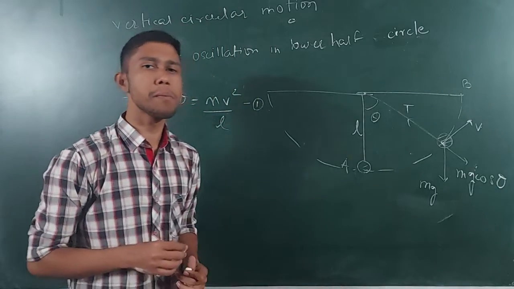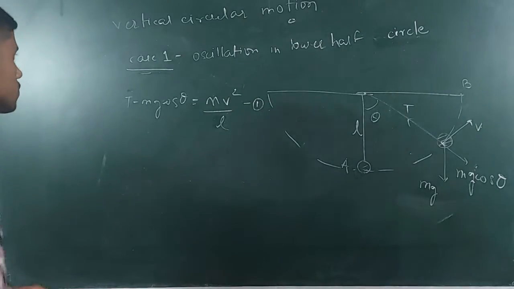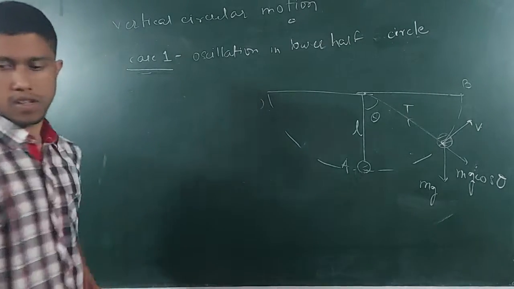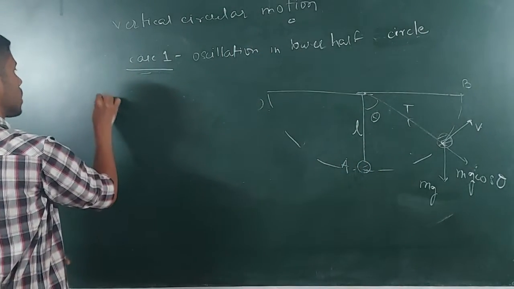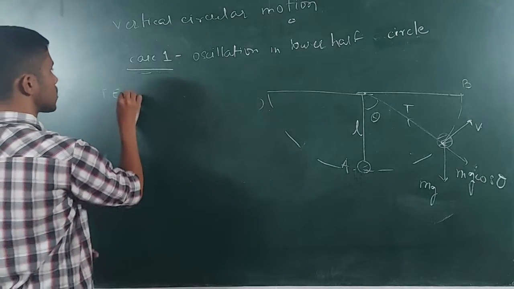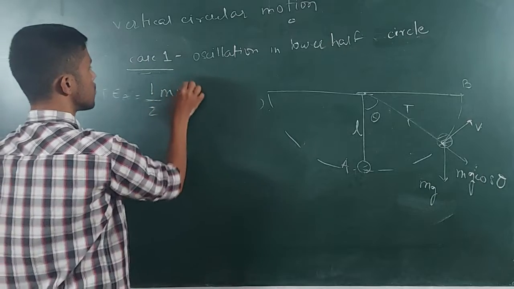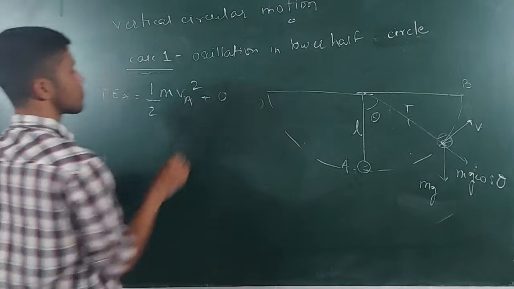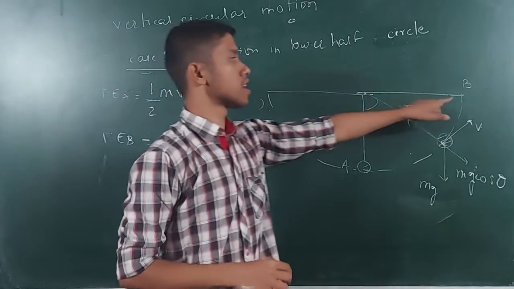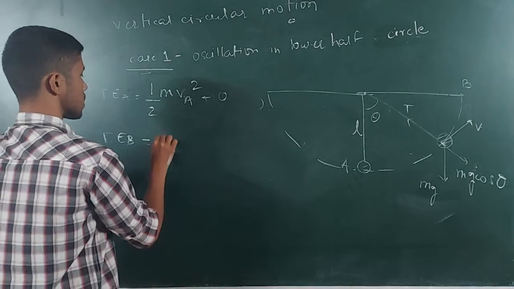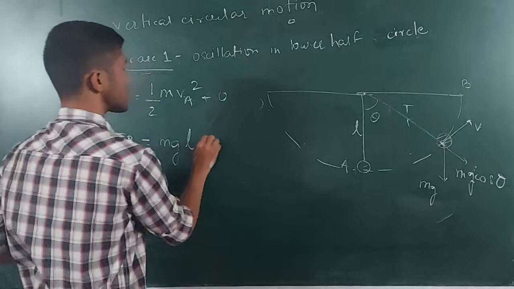We can do it by a simple energy conservation. Suppose now we'll find total energy at point A. So total energy at point A will be kinetic energy, that is half mV_A squared. Potential energy is 0. And we'll find total energy at B, that is potential energy, which is mgh.